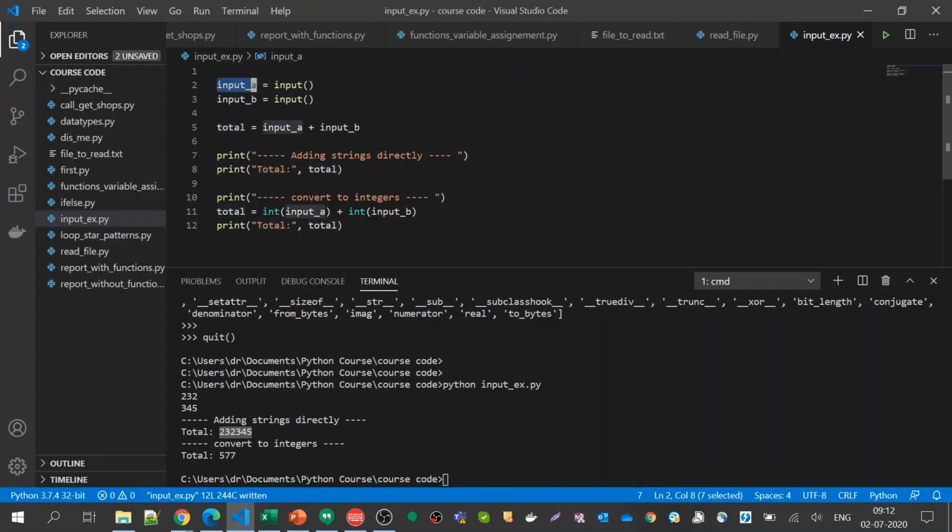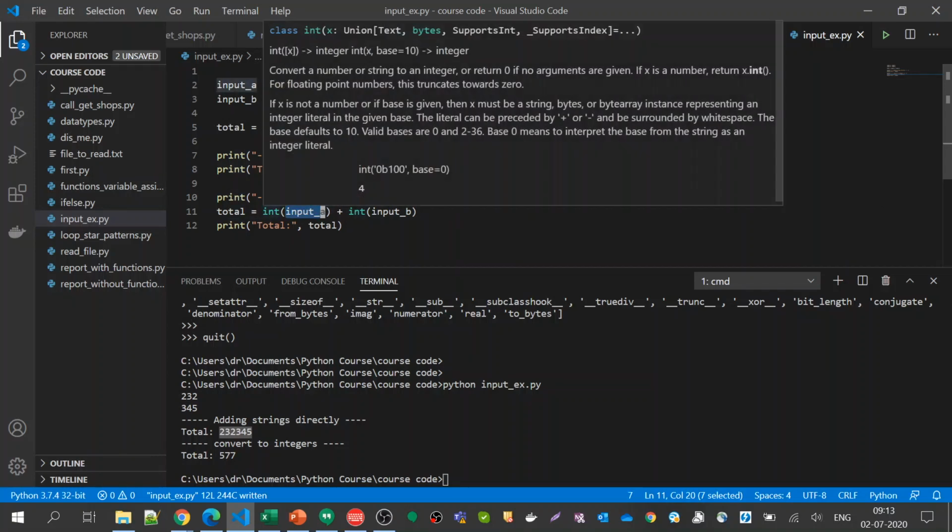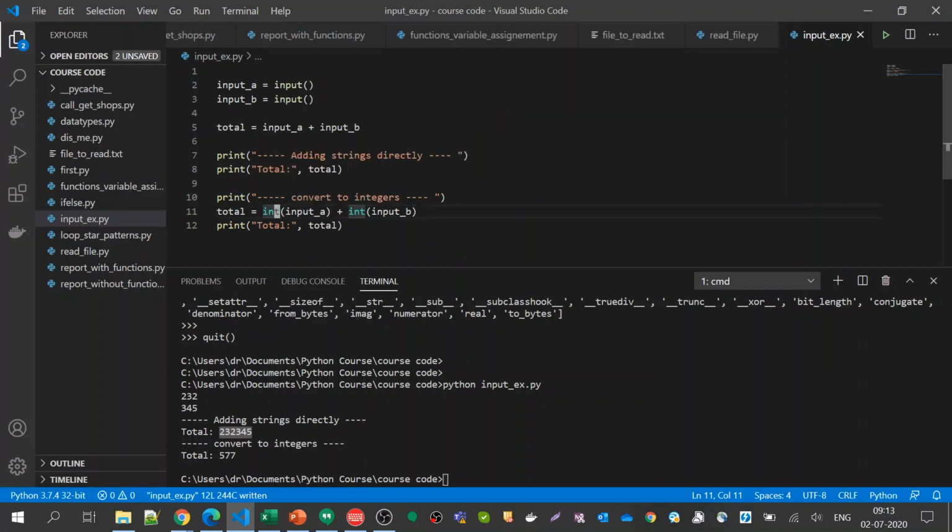Okay, so in order to convert that into different formats, you need to do type conversion. Type conversion is nothing but you use that particular, say, int, which is a keyword again. You can send any number into that integer and convert it to integer and then calculate the total. In this line of code, I'm just converting that to integer, and this is the right sum. This was just to tell you that input always takes a string by default.